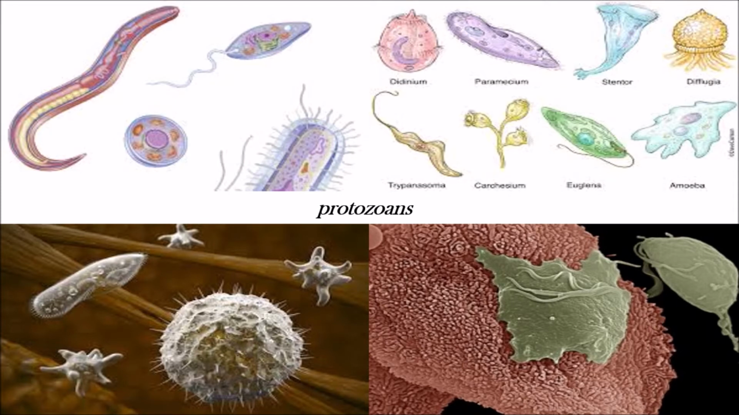In today's class, we will discuss protozoans. As part of Kingdom Protista, we are discussing protozoans. Earlier in my classes, we have discussed Kingdom Monera and Kingdom Protista. In Kingdom Protista, we have discussed dinoflagellates, chrysophytes, slime molds, and euglenoids. Now we will discuss protozoans: what they are, and what their characteristics and types are.